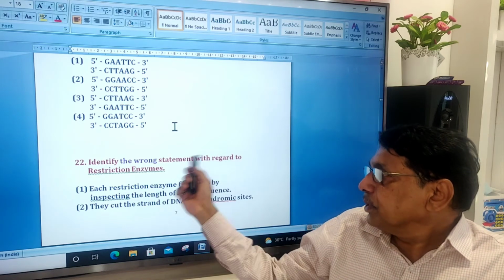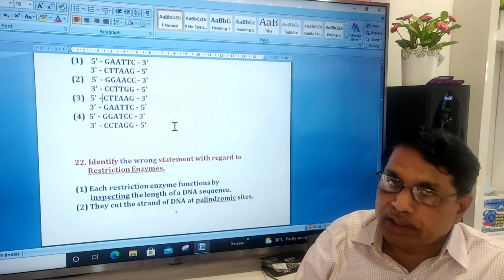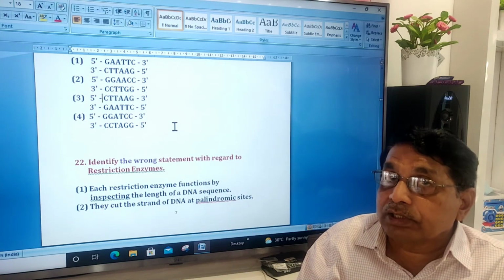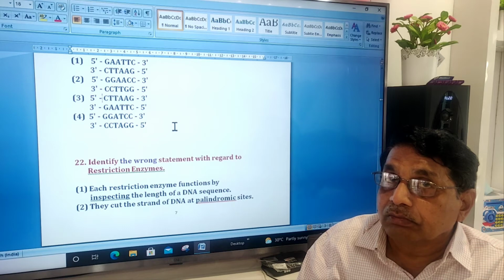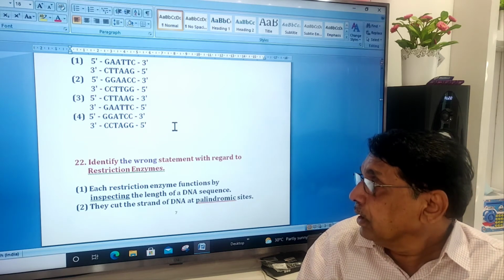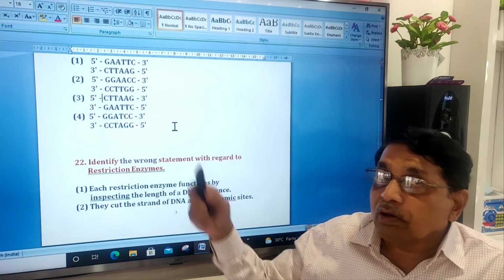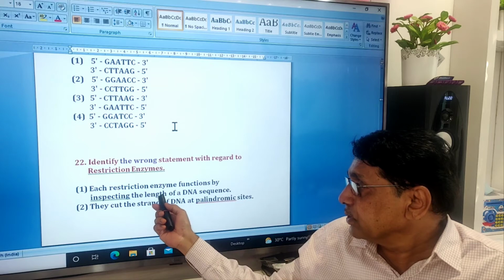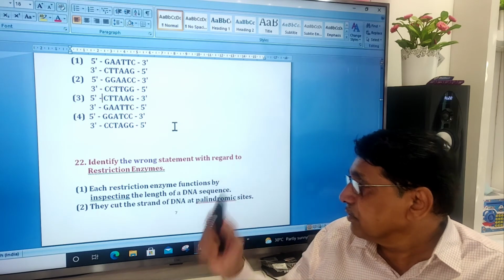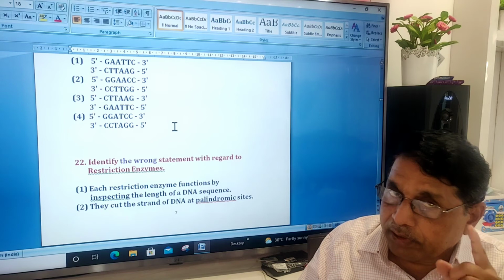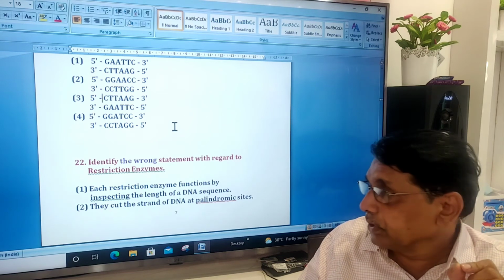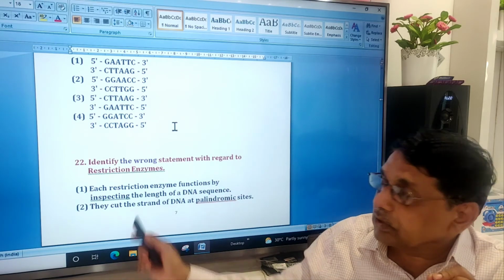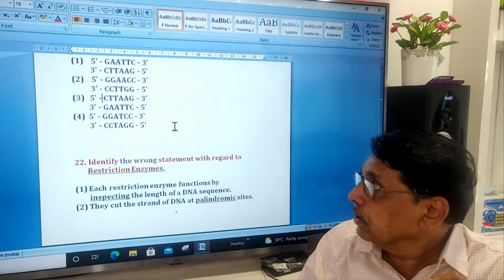Identify the wrong statement with regard to restriction enzymes. So they have asked 2 questions from the restriction enzymes, Biotechnology. They are asking for the wrong statement. Each restriction enzyme functions by inspecting the length of DNA sequence. Keep in mind, they are asking for the wrong statement. They cut the strand of DNA at palindromic sequences. This is correct.